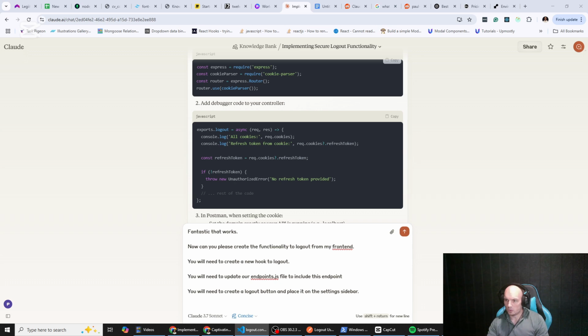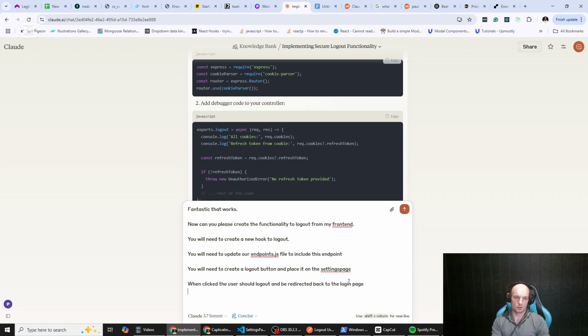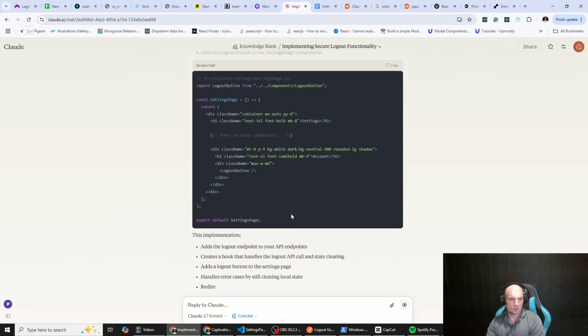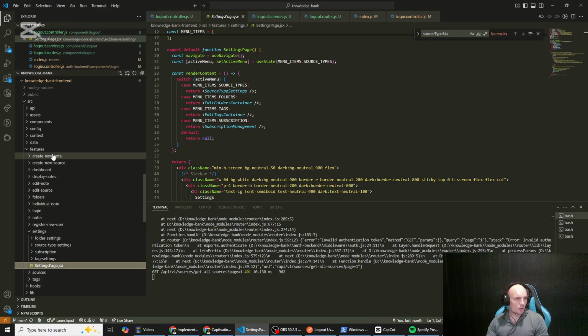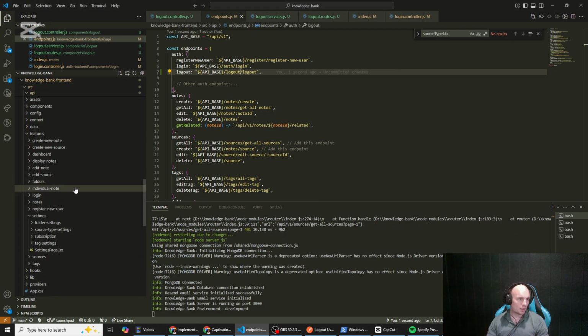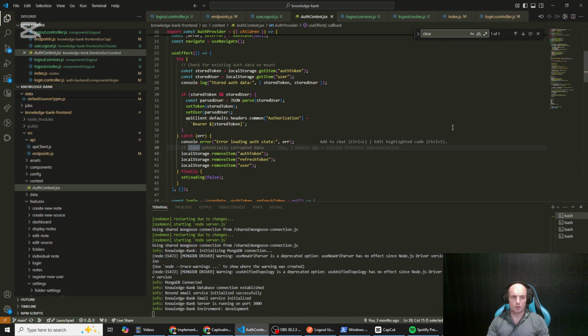And now what I'm doing is just telling Claude to create the functionality required for the front end. So we need a hook to be able to call our API endpoint. So we update our endpoint.js file. Then we're going to need a button, and I'm just going to stick it on the settings page to keep things nice and easy and not have to worry too much about the look, feel, and styling.